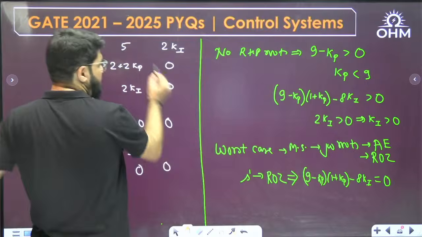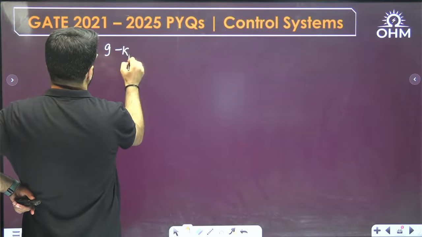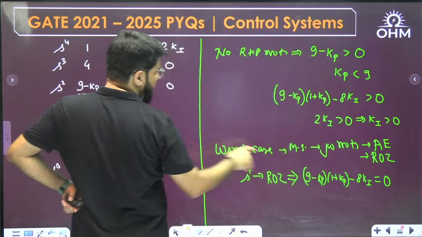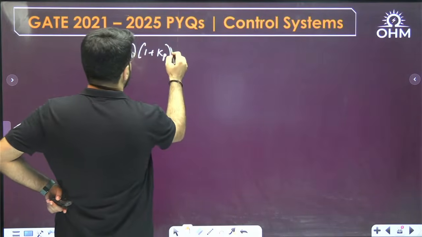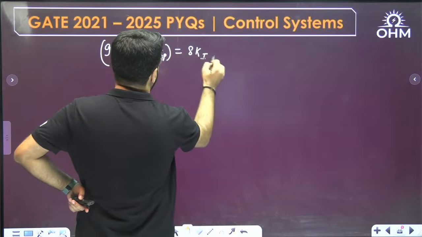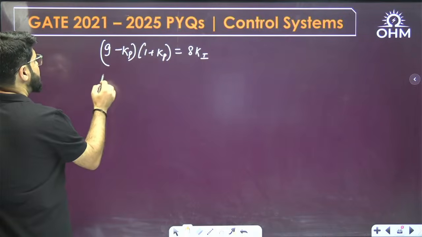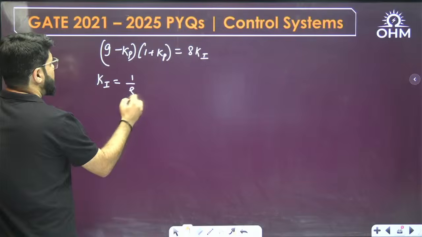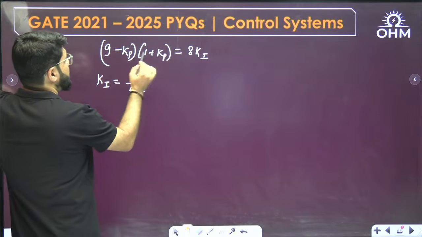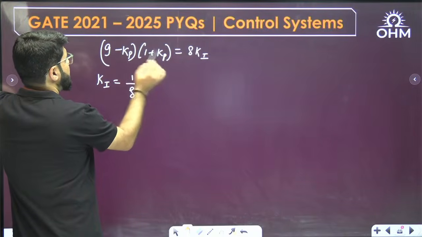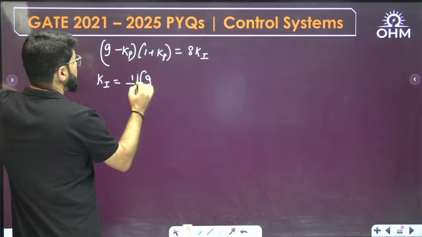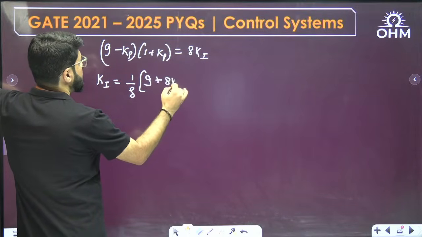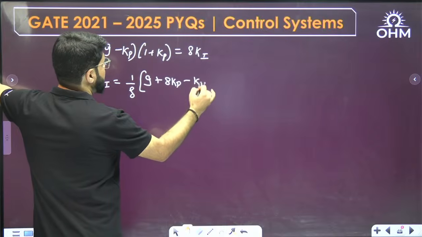Rewriting: 9 minus Kp multiplied by 1 plus Kp, minus 8 Ki is 0, or I can write this as 8 Ki. Simplifying, Ki will be 1 by 8, and if I solve, 9 Kp minus Kp, so 9 minus 1, 8 Kp, and minus Kp square.